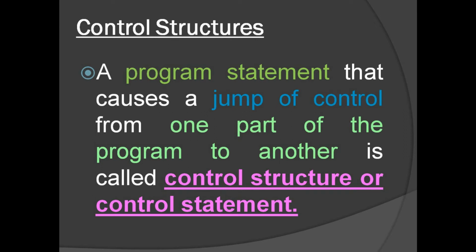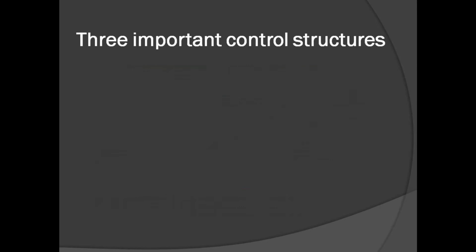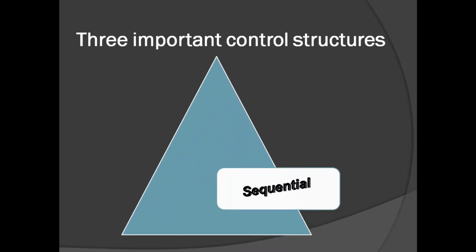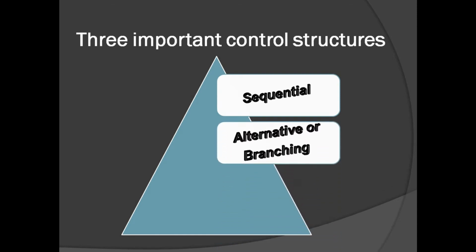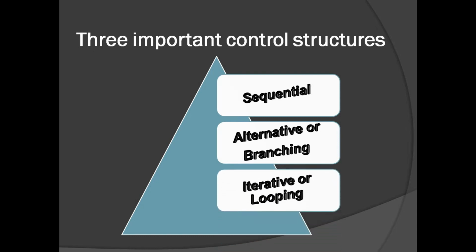Control structures. A program statement that causes a jump of control from one part of a program to another is called a control structure or control statement, which means a control structure controls the flow of program execution. There are three important control structures. They are sequential, alternative or branching, iterative or looping.